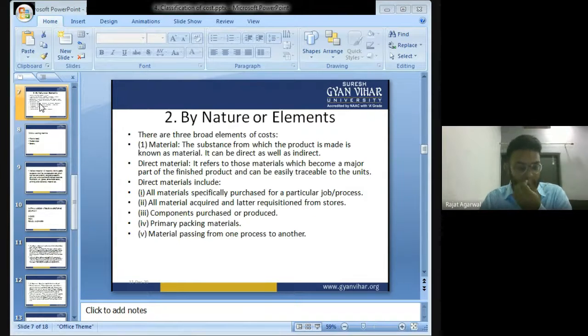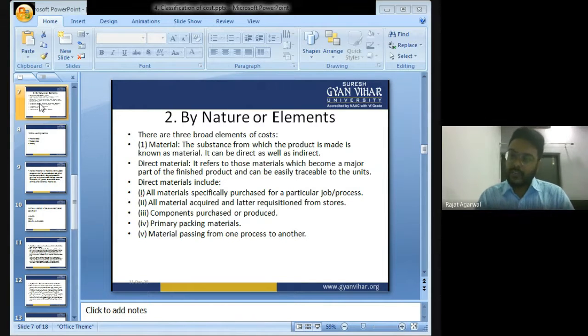Cost can be classified on the basis of nature. In this, there are three types of cost: material, labor, overhead. Let's take a quick revision. What is material? I told you material are the substances from which the product is made. Material can be direct as well as indirect.